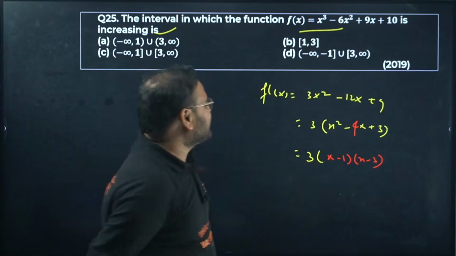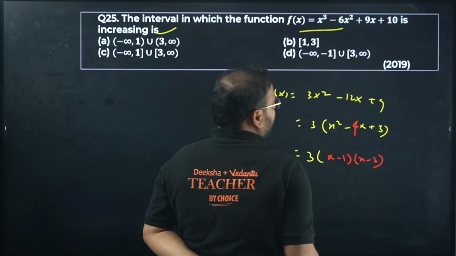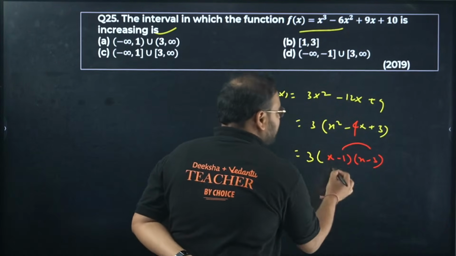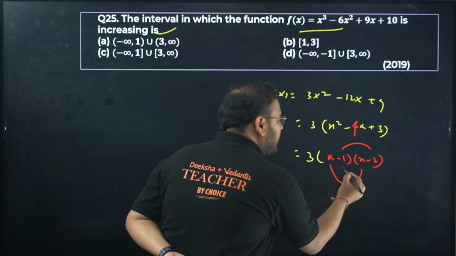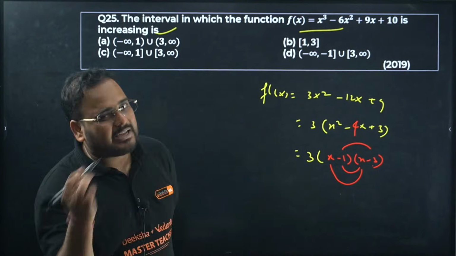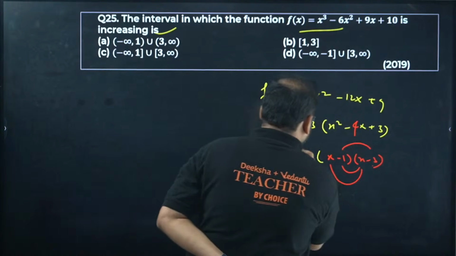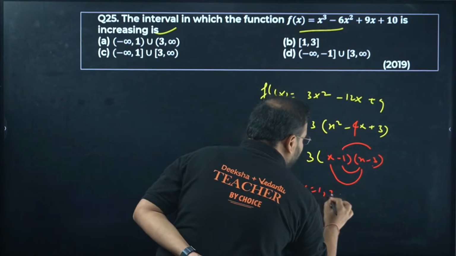I made a mistake. So x minus 1, x minus 3, it becomes minus 3 into minus 1 is plus 3. X into x is x square, and minus 3 into x is minus 3x, and minus 1 into x is minus x, becomes minus 4x. Of course, put it equal to 0, you get x value as 1 and 3.